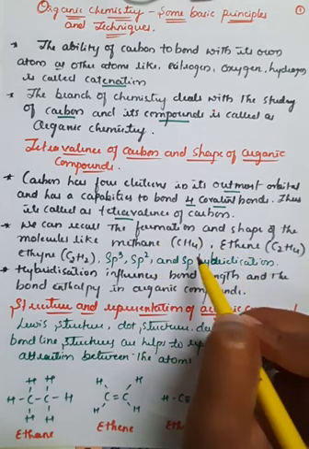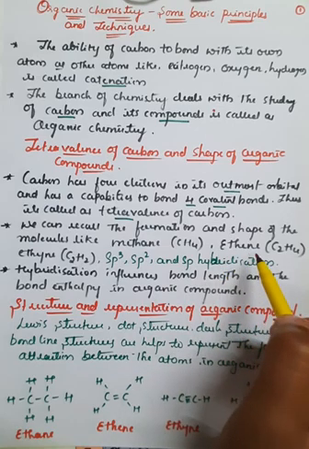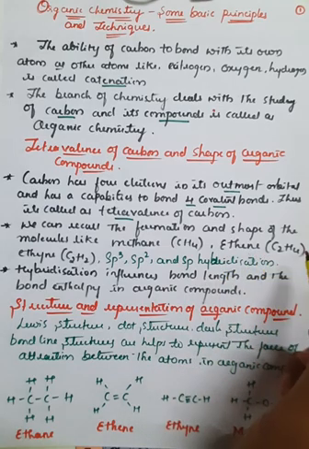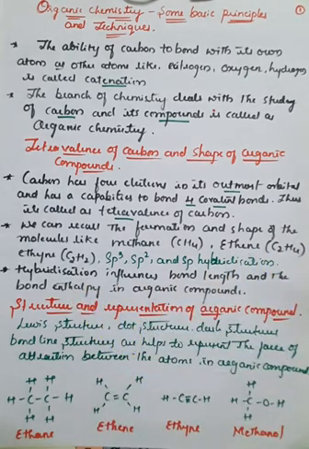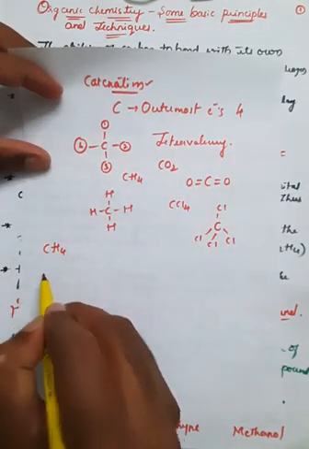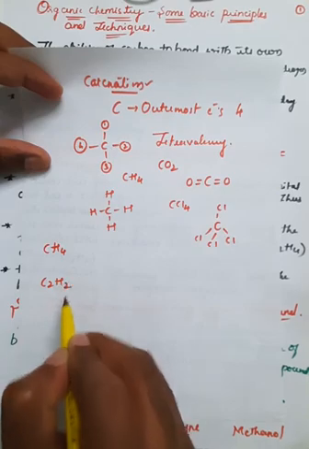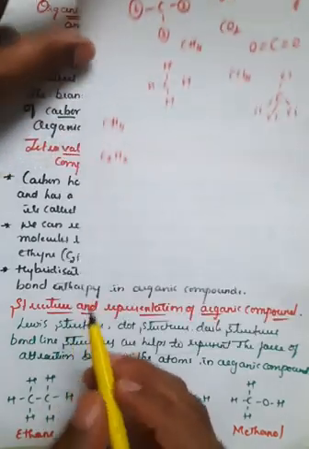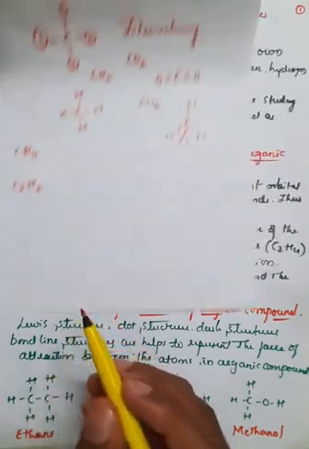So we can recall the formation and shape of molecules like CH4, as I already said, and in the case of the ethene molecule, that is C2H4, and C2H2.